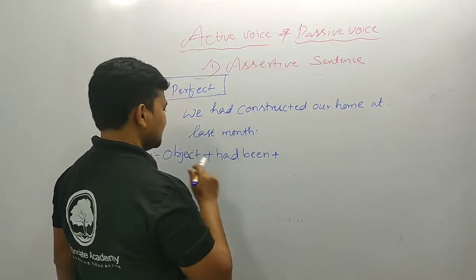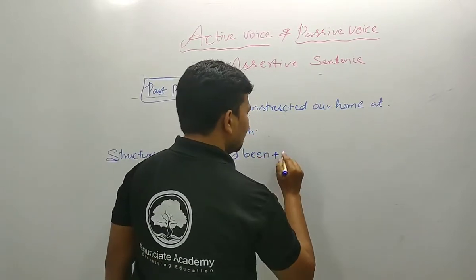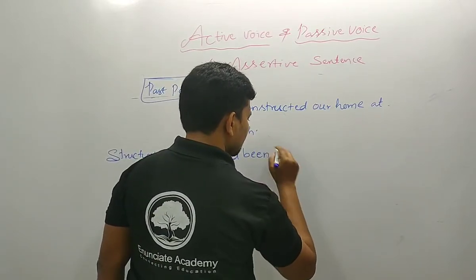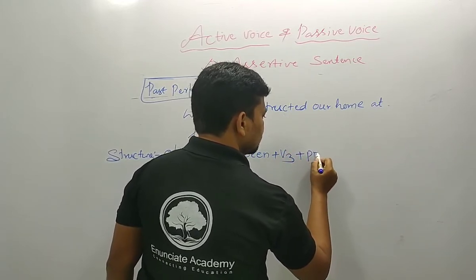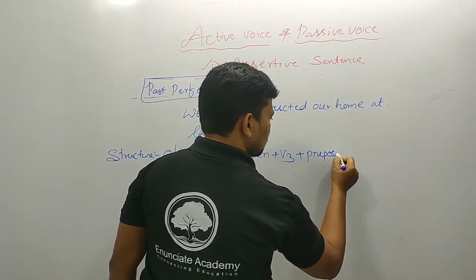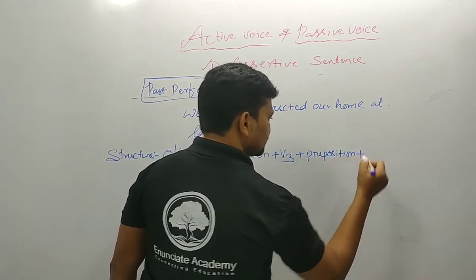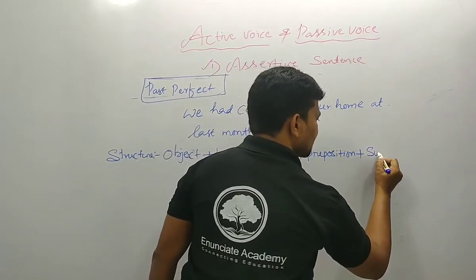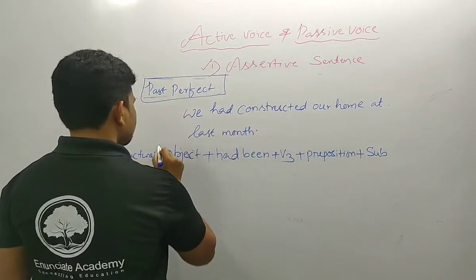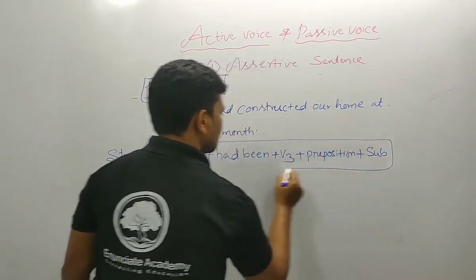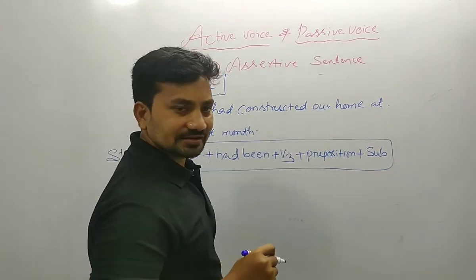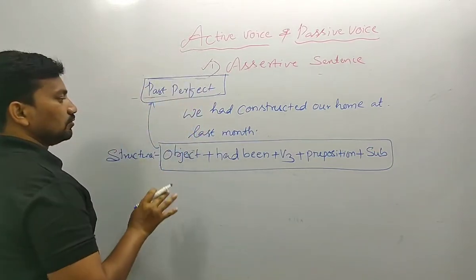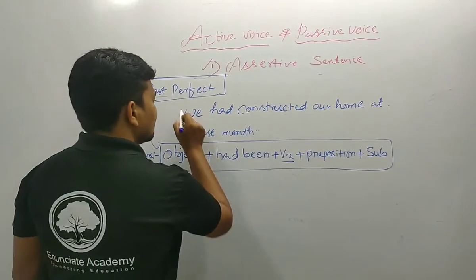Next you should mention object, had been, verb third form, preposition. Next you should mention subject. So this is the structure for past perfect action.